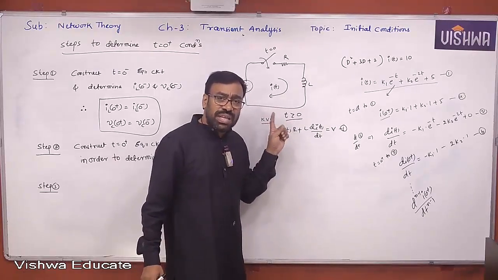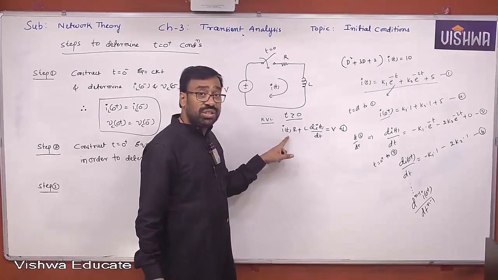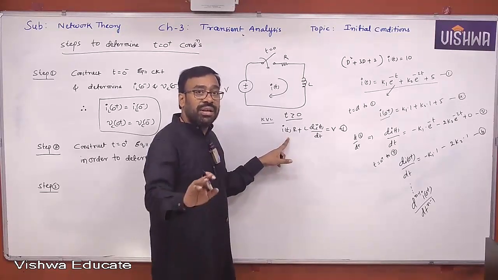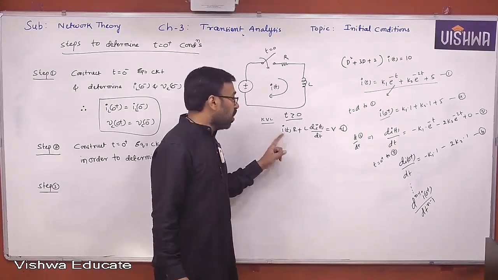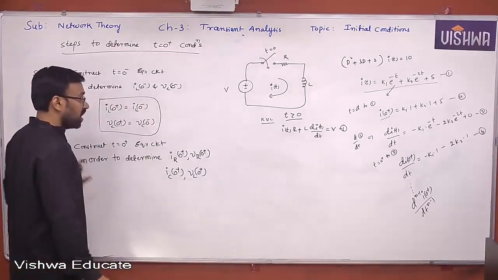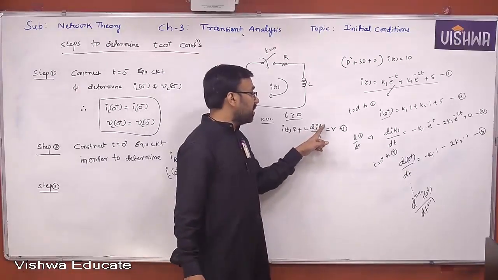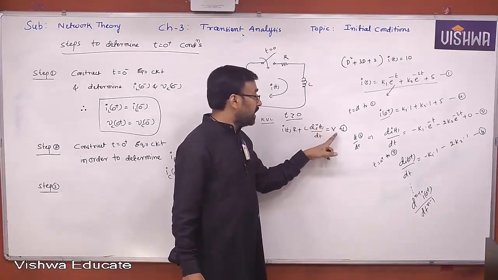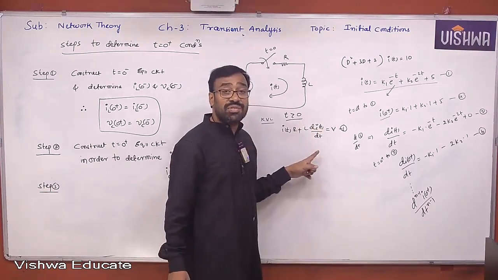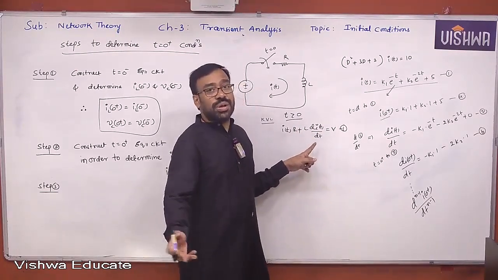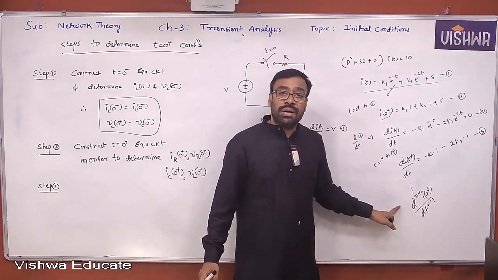Once you know the equation for t greater than 0, you can apply t equal to 0 plus conditions to this equation. Yes, you can apply I of 0 plus. You already know I of 0 plus from either step 1 or step 2, which we just discussed. And di of 0 plus by dt, you want to find. V, L and R are known values. Finally, you are able to find di of 0 plus by dt. Yes, you can.